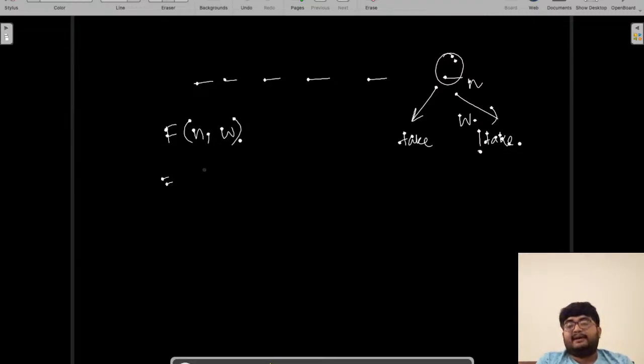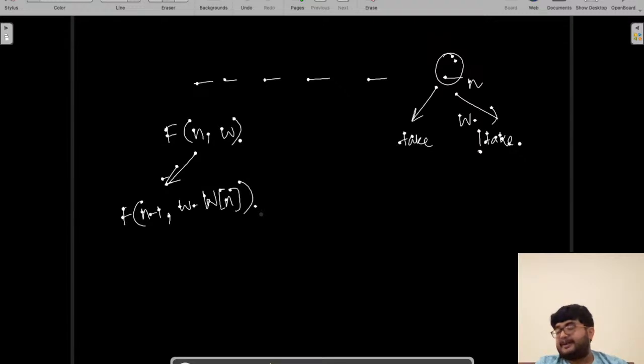If we take this, what are we left with? We are left with n minus 1 items. What is the weight we can still carry? We have taken the nth item, so W minus W of n is the weight we can carry more. We have to subtract its weight. But what does f(n, W) return? It returns the maximum value that we can get. This returns the maximum value from the first n minus 1 items with this weight, but we have taken the nth item also, so we should add its value as well, plus the value of n.